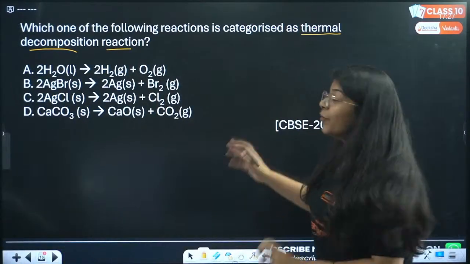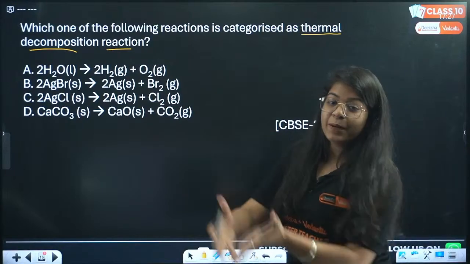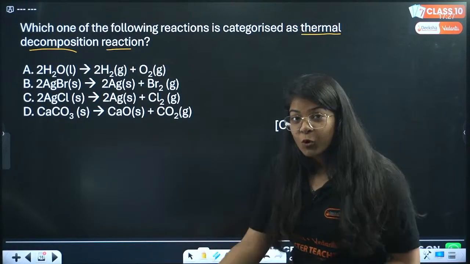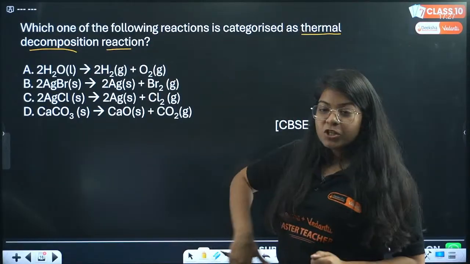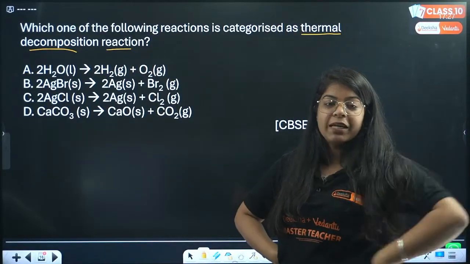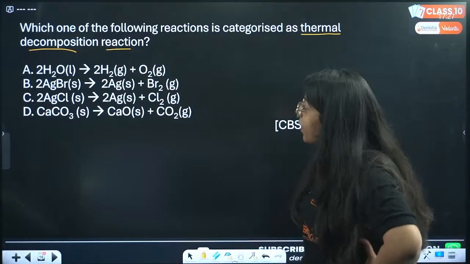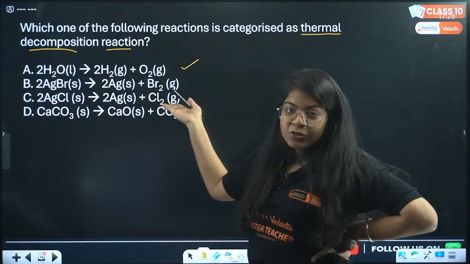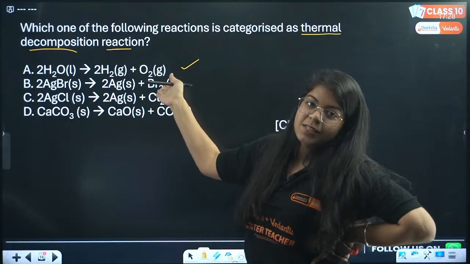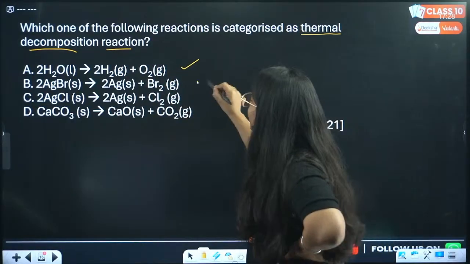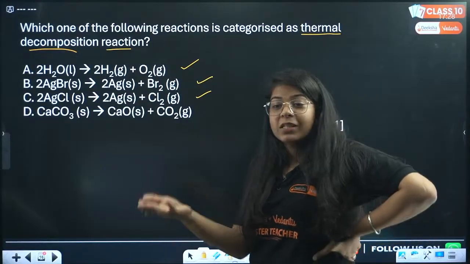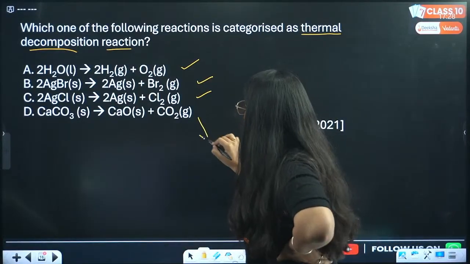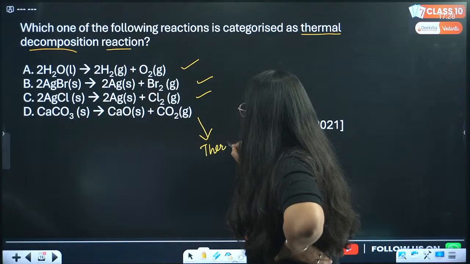Okay, so whenever we heat some substance and it breaks down into one or two more products, it's called thermal decomposition. Now all of these are decomposition. Ma'am, how to remember which is thermal decomposition? Okay, first one, beta, this is simply electrolysis. You cannot say that this is thermal decomposition. And this also we studied. These are photolytic decomposition reactions, right? Photolysis. So the remaining is simply thermal decomposition reaction.